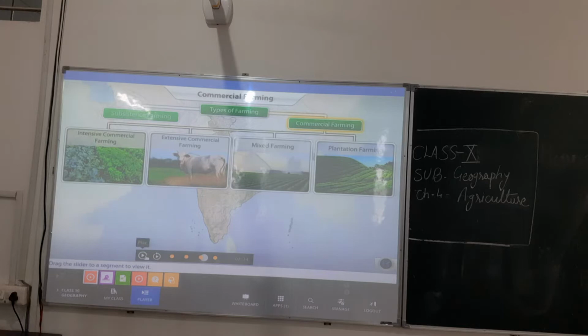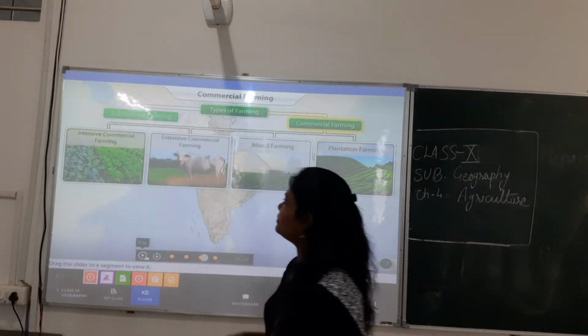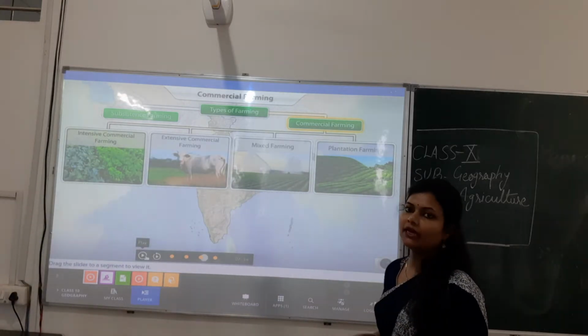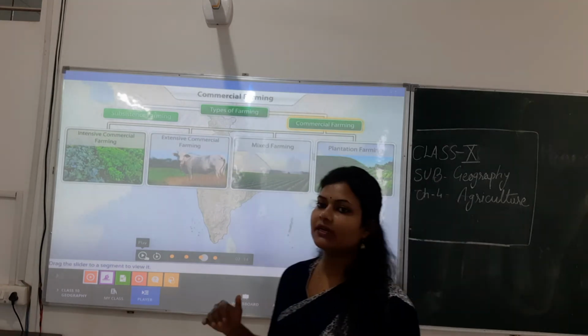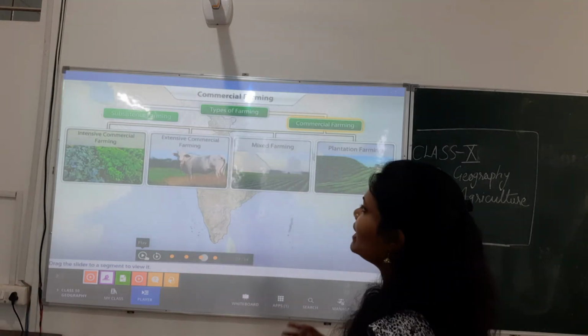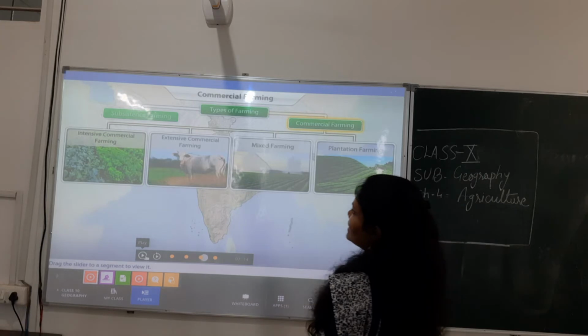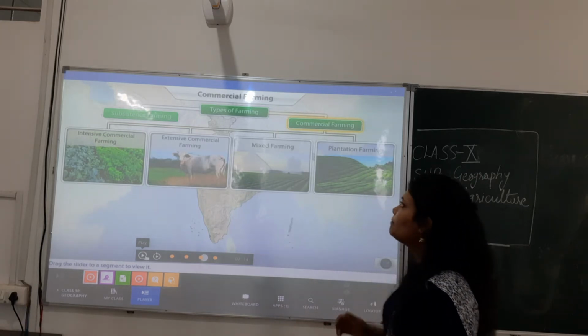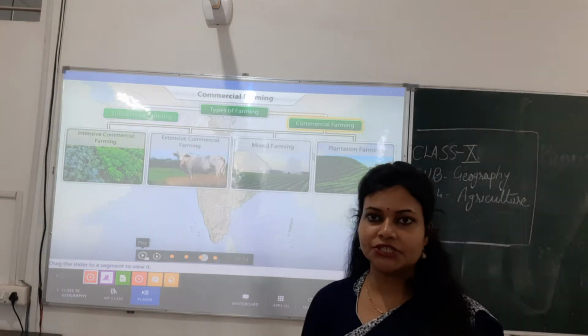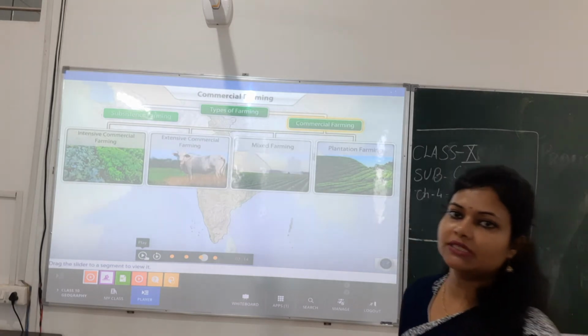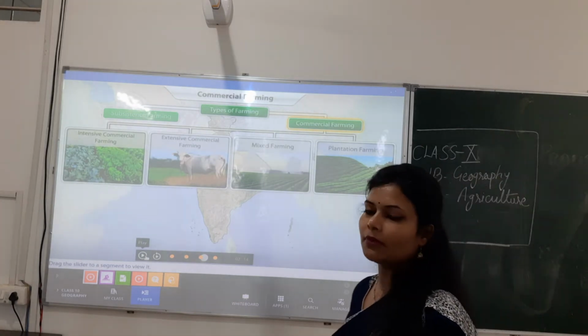Yes, so now again we are talking about the second type of farming, that is commercial farming, and here it is saying that it is divided into four parts: intensive commercial farming, extensive commercial farming, mixed farming, and plantation farming. Let's see all the details about the different types of commercial farming.